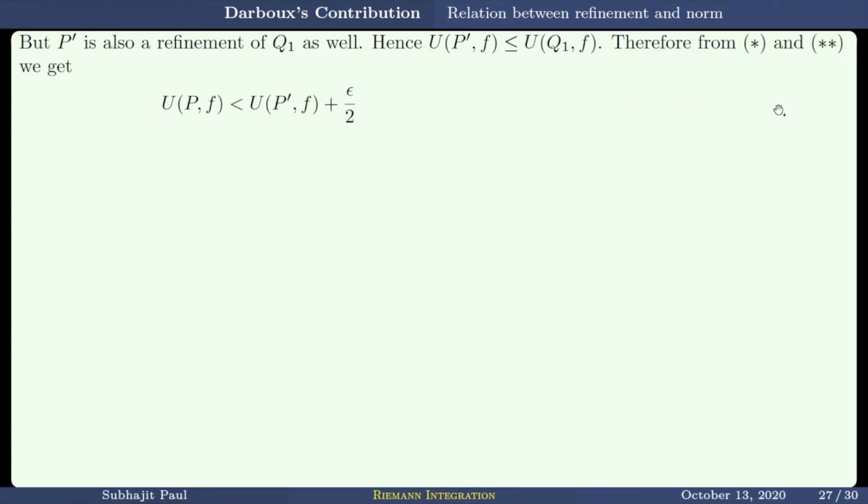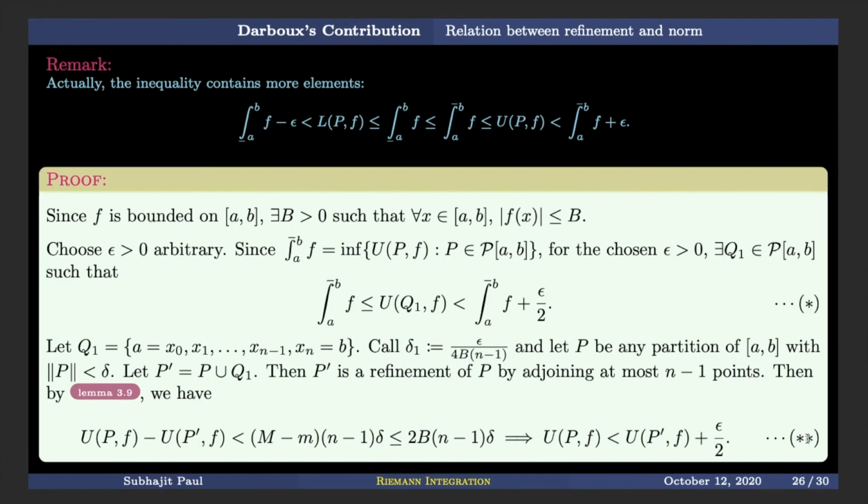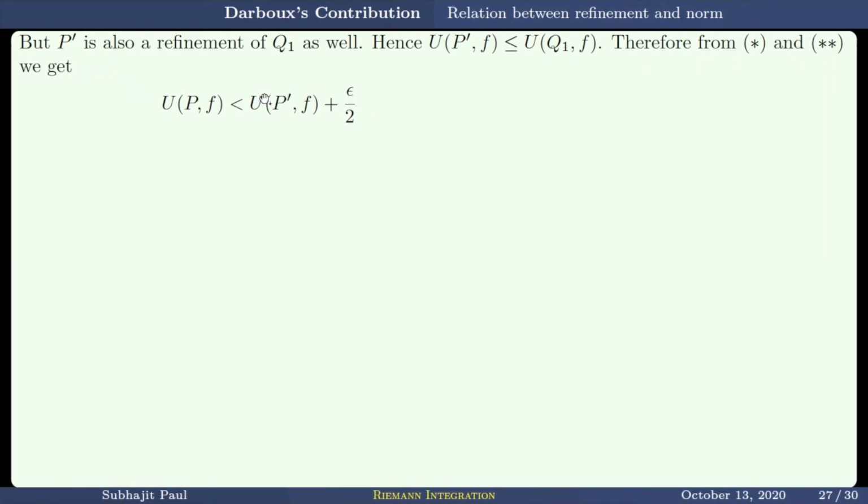So from the double star, UPF is less than UP dash F plus epsilon by 2. Now UP dash F is smaller than or equal to UQ1 F simply because P dash is a refinement of Q1, plus epsilon by 2 hanging around just like that.